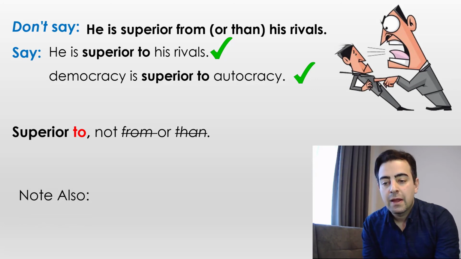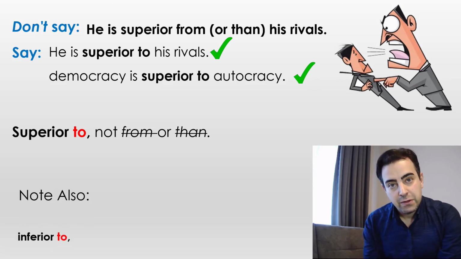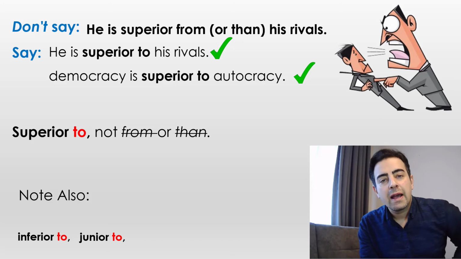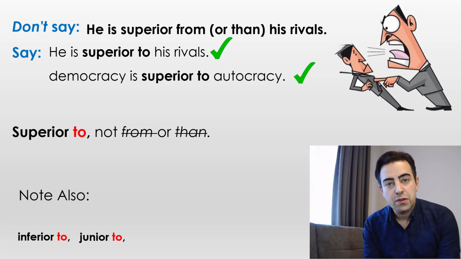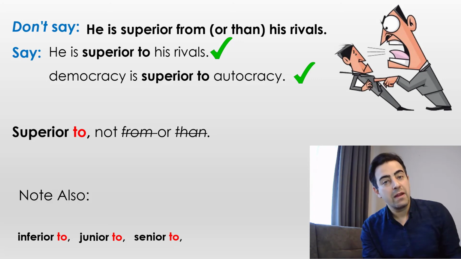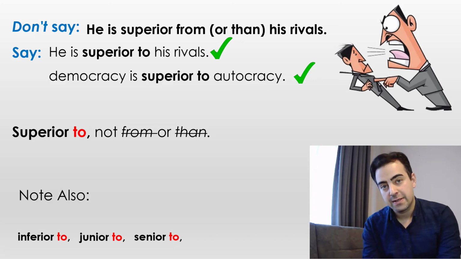For example, inferior to. A vice president is inferior to the president or the general director. Or junior to. I'm junior to my colleagues. I have just been employed in this job. I'm just learning. Junior to means to be fresh or to be new to a career. Next one, senior to. I am senior to everyone in this department. I've been in this job for the past 20 years.